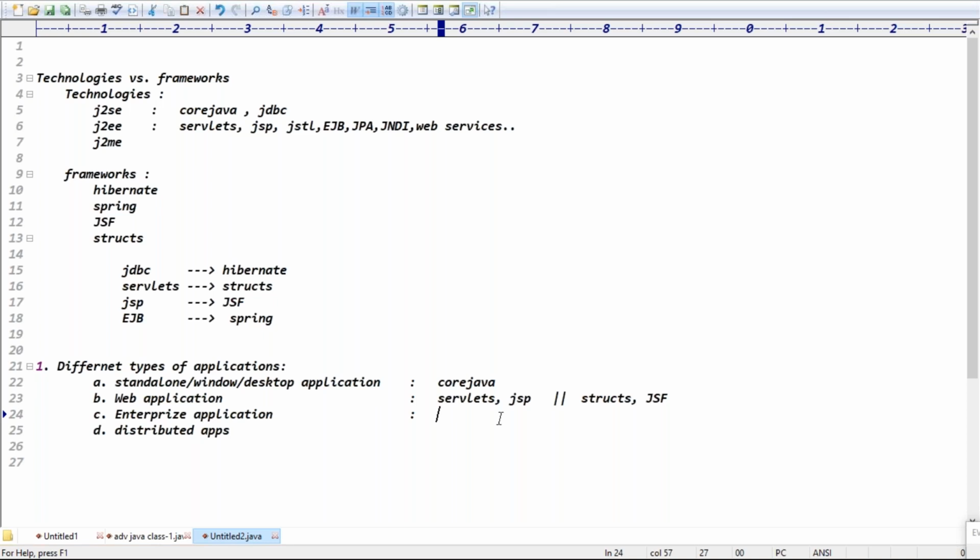When you go for enterprise applications, what technology are we using? It is EJB. EJB means Enterprise Java Beans, right? Enterprise Java Beans is used to develop enterprise applications.